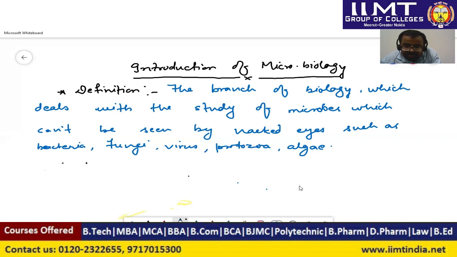It has three types basically: simple staining, differential staining, and acid-fast staining. In simple staining, only one type of dye is used. For example, safranin or crystal violet, only one kind of dye is used, and if bacteria are present in the sample, they will get stained and be visible under the microscope. In the next type, differential staining, one is gram positive and gram negative staining, and the third type is acid-fast staining. These are the three basic techniques, dear students, which are used to differentiate or identify bacteria.